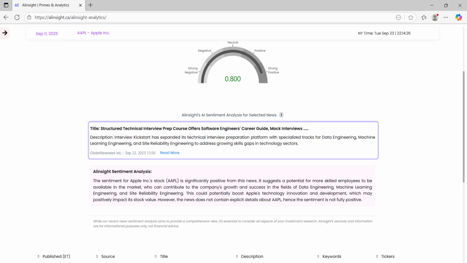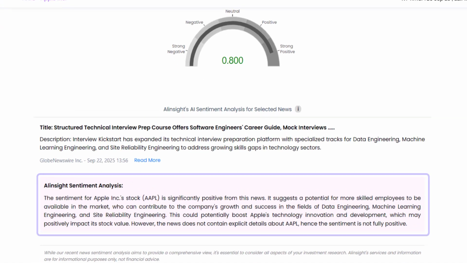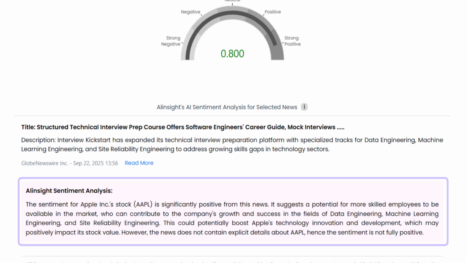This section also shows the article details: the headline, the description, the date and time it was published, and a Read More button that links directly to the original article. Most importantly, it includes an AI-generated reasoning for the score.